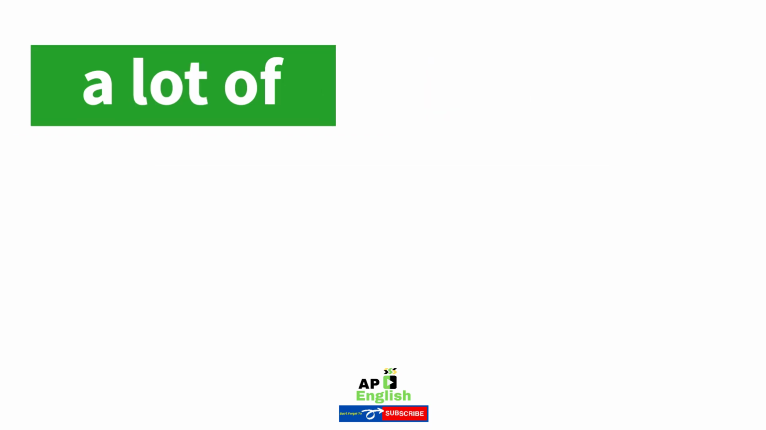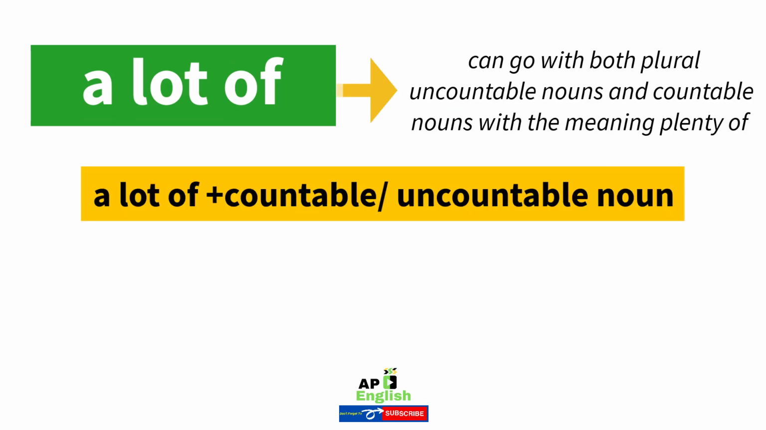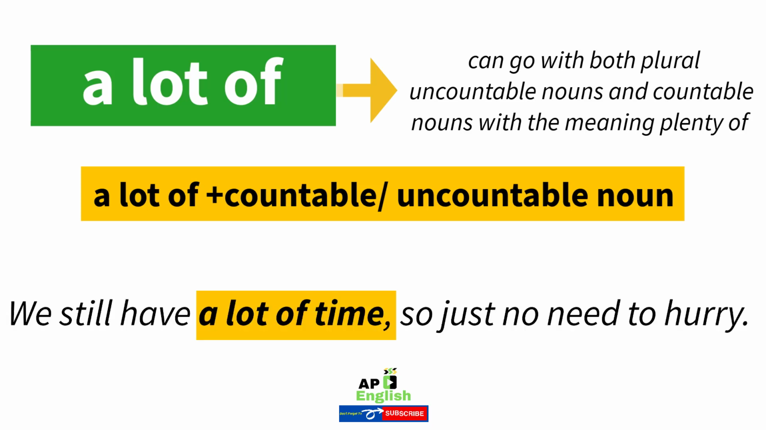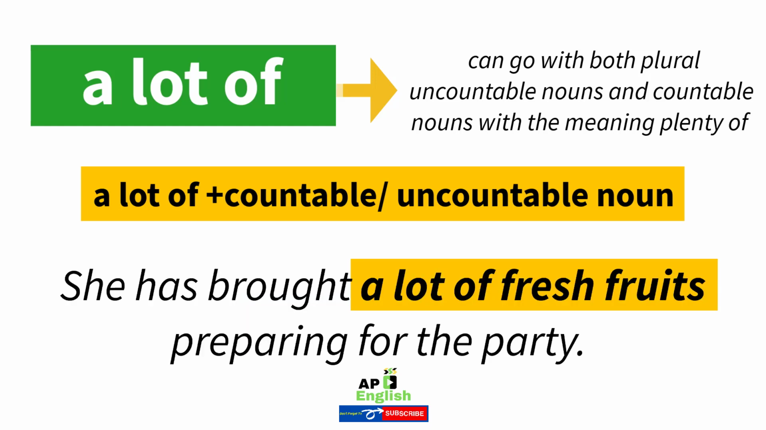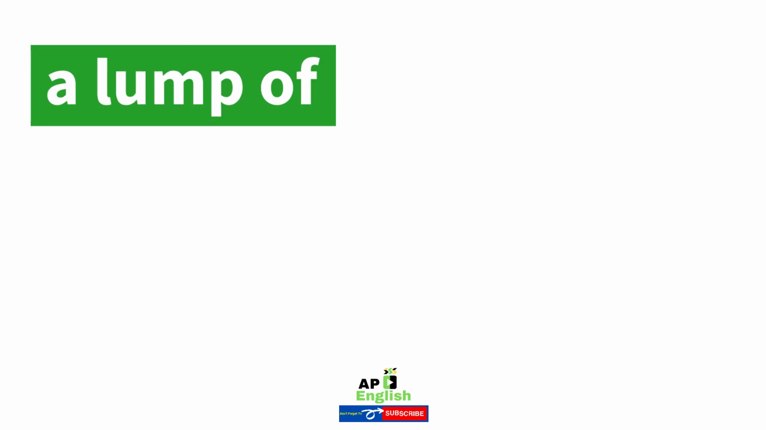37. A lot of. This can go with both countable nouns and uncountable nouns with the meaning of plenty of. Example: we still have a lot of time, so no need to hurry. She has brought a lot of fresh fruits, preparing for the party.